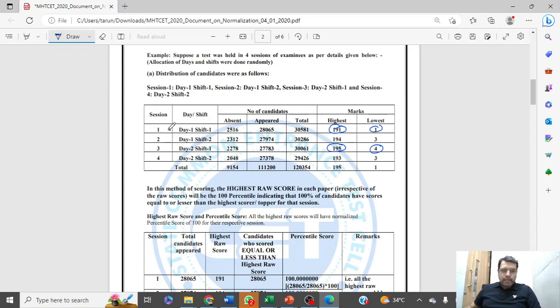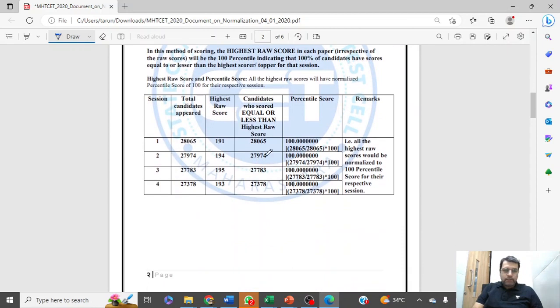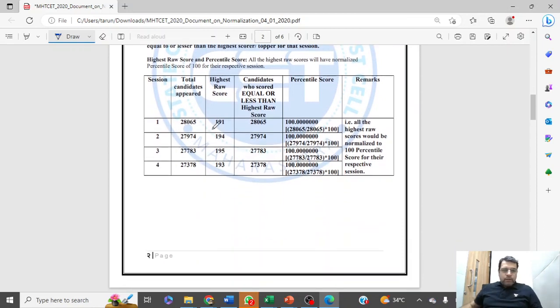For day 1 shift 1, they will give this as 100 percentile and this as 0 percentile, and then calculate the other scores based on that, and the percentile will be allotted, right? Look at the example: in day 1, 191 has the highest percentile, 100. In day 2, slot 2, 194 has the 100 percentile, and so on and so forth, correct?